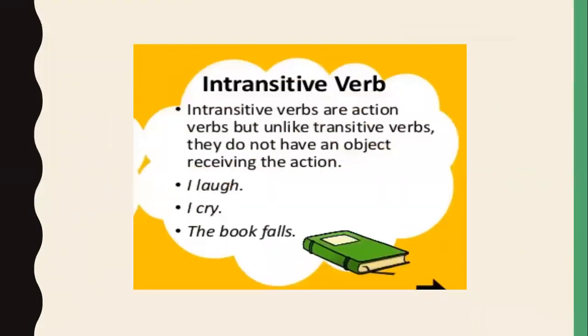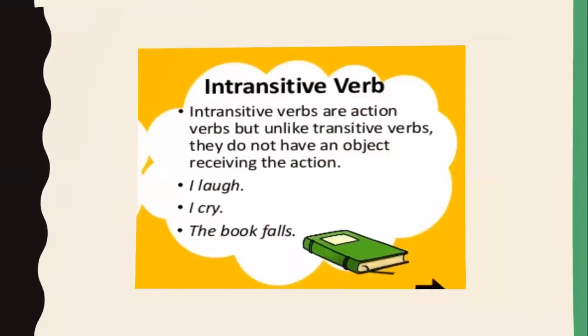And what is an intransitive verb? Intransitive verbs are action verbs, but unlike transitive verbs, they do not have an object receiving the action. Means, I laugh, I cry, the book falls. Here the object is not given, only the subject and the verb are given.